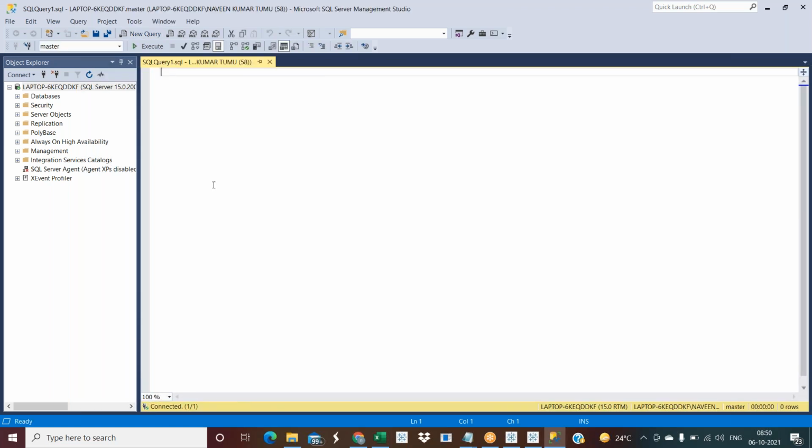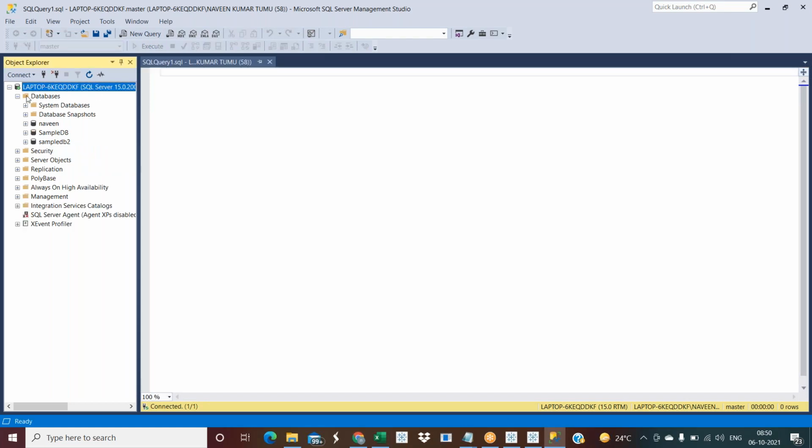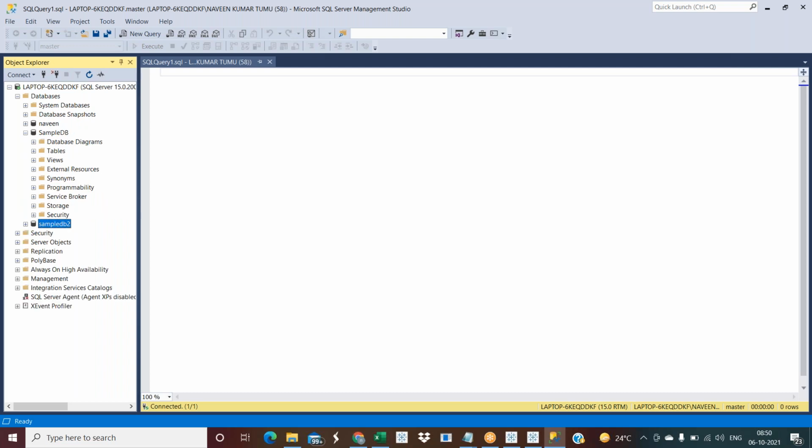In SQL Server we have a list of different databases. Navin is one database, Sample DB is one database, Sample DB2 is another database. Let's click on the plus, which means it's a hierarchy. Let's see the tables as well.